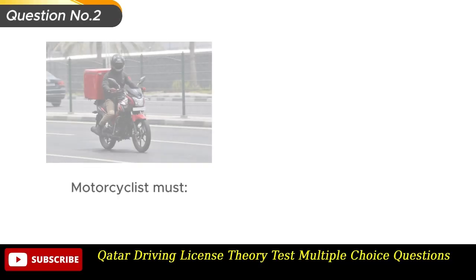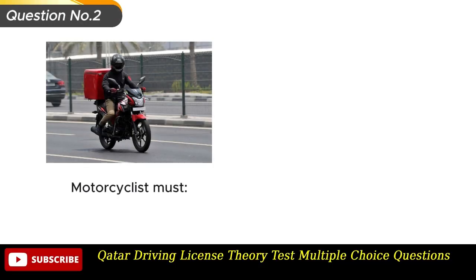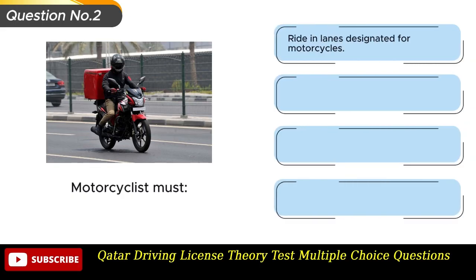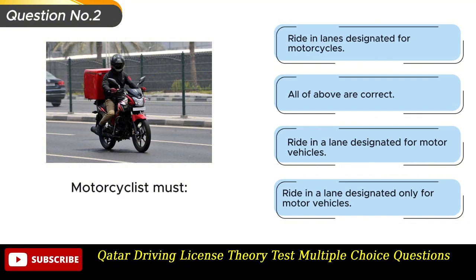Question number 2. Motorcyclist must. Option A. Ride in lanes designated for motorcycles. Option B. All of above are correct. Option C. Ride in a lane designated for motor vehicles. Option D. Ride in a lane designated only for motor vehicles.